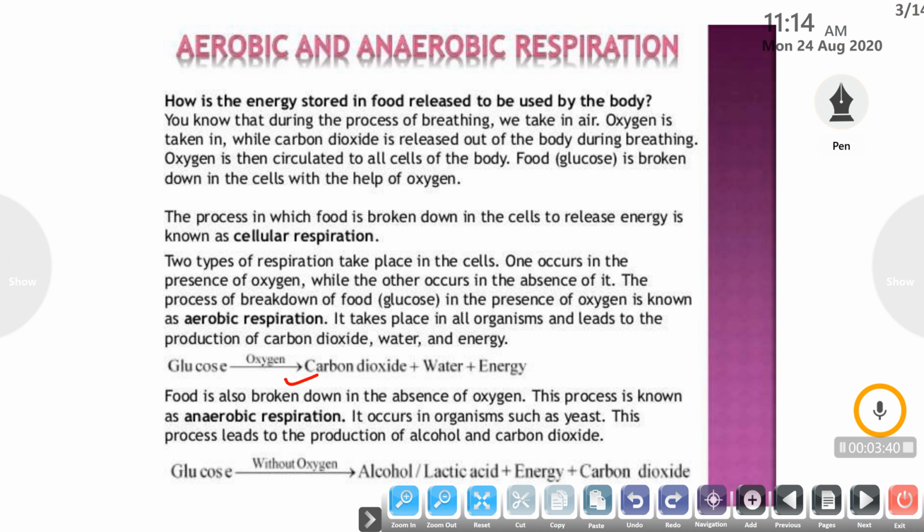Food is also broken down in the absence of oxygen. This process is known as anaerobic respiration. It occurs in organisms such as yeast. This process leads to the production of alcohol, carbon dioxide and energy. Just like in this chemical reaction: glucose in the absence of oxygen leads to the formation of alcohol or lactic acid plus energy and carbon dioxide.